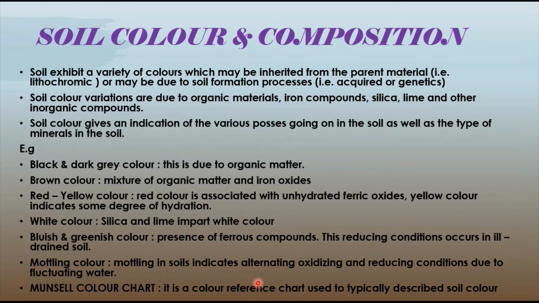For example, black soil absorbs 86% of the heat, whereas gray alluvial soil absorbs only 40% of the heat. So depending upon the color of the soil, the heat absorption differs, and that impacts the soil temperature too.